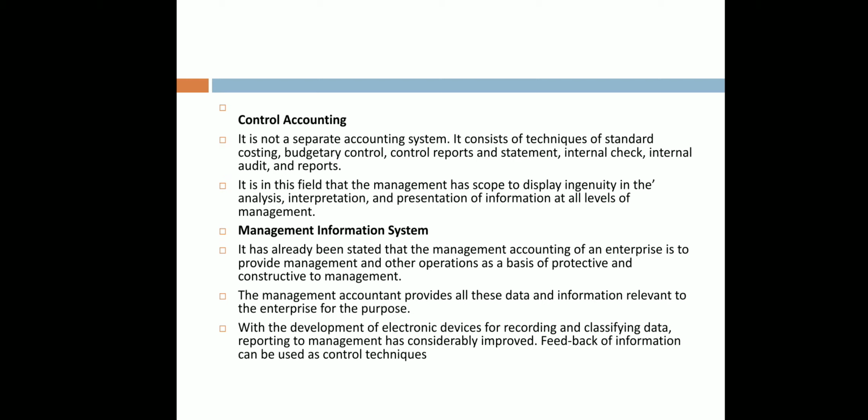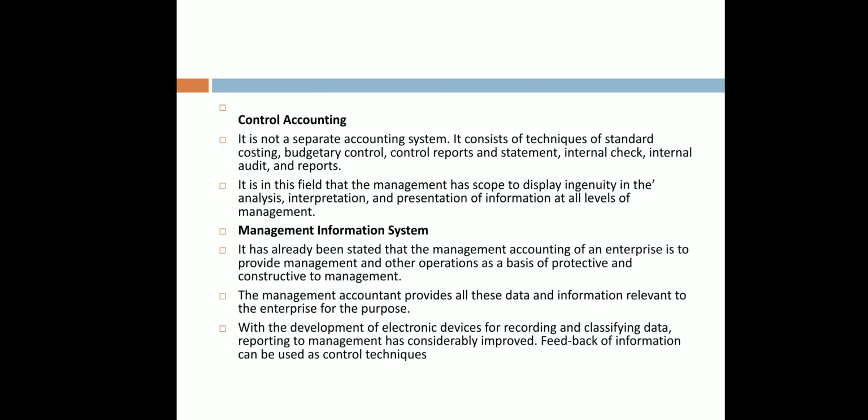Control accounting. It is not a separate accounting system. It consists of techniques of standard costing, budgetary control, controlled reports and statements, internal check, internal audit, and reports. It is in this field that management has scope to display ingenuity in the analysis, interpretation, and presentation of information at all levels of management.